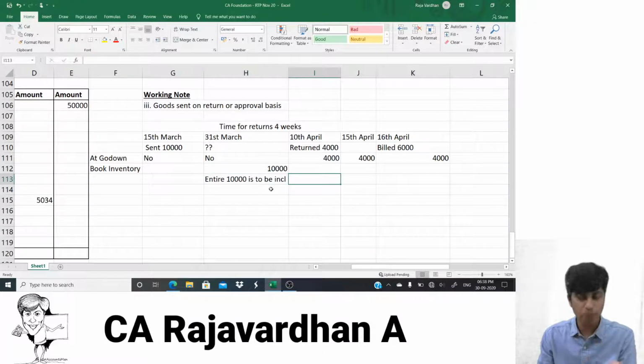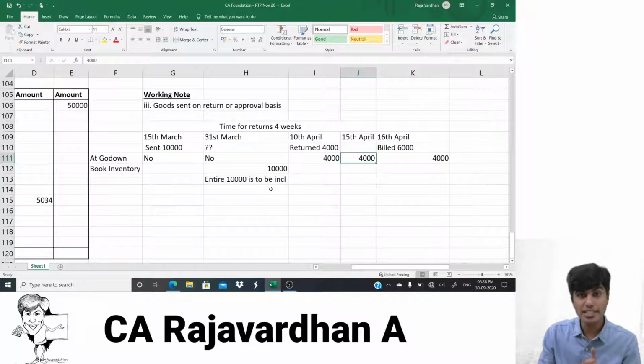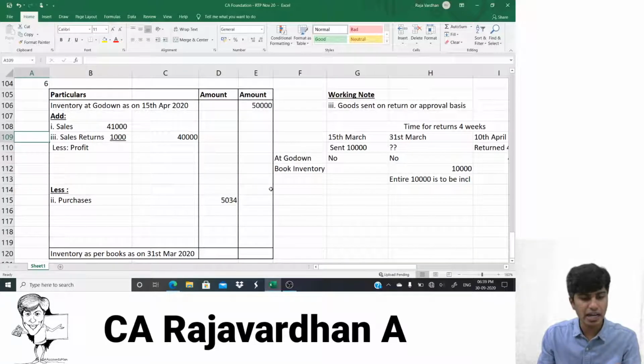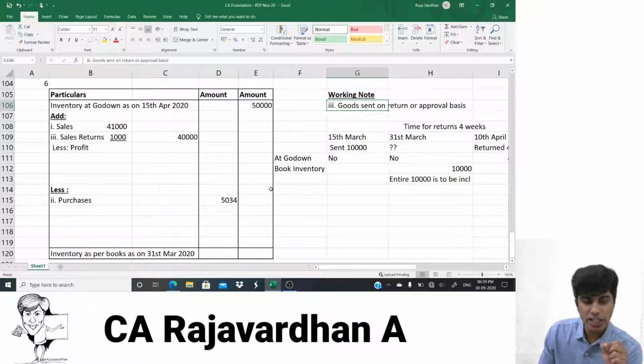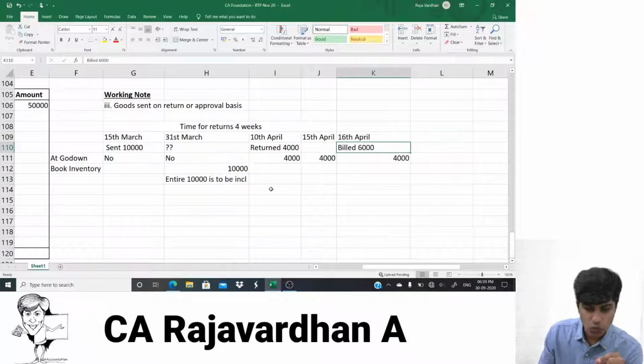Now let's go to 10th April. 4,000 inventory came in. When on 10th April he returned the 4,000 inventory, that 4,000 inventory is there on 15th of April. So only 6,000 worth inventory is not included. Now come to the starting point here. We're starting with 15th of April. So on 15th of April, how much is the inventory in the godown? 50,000. This 50,000 already includes 4,000.